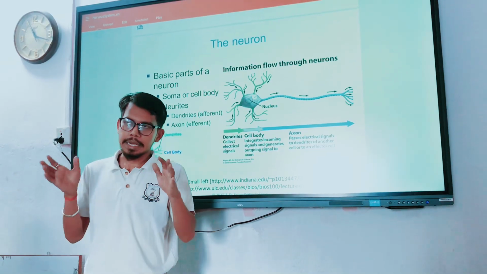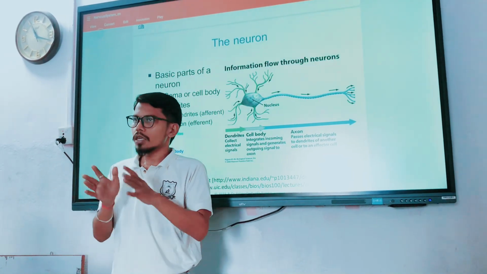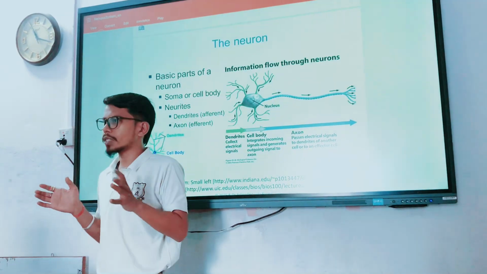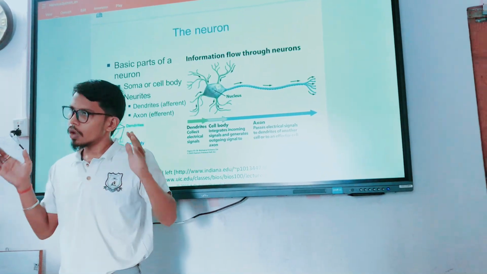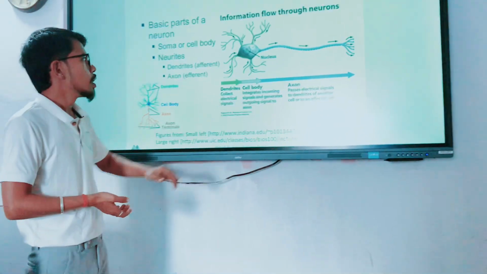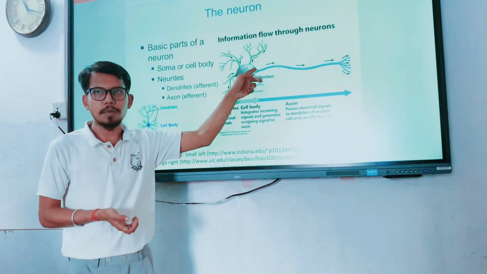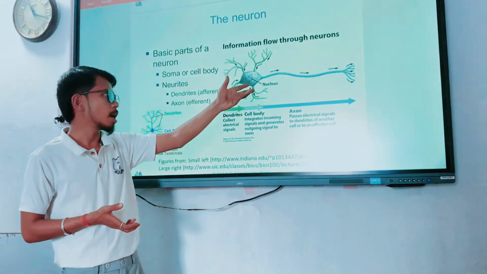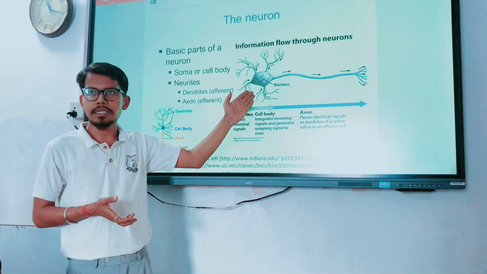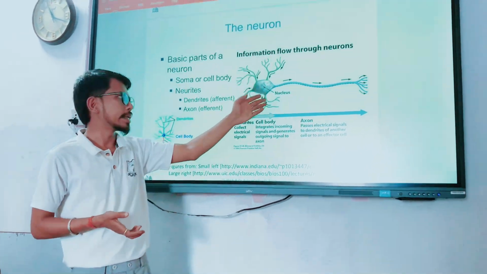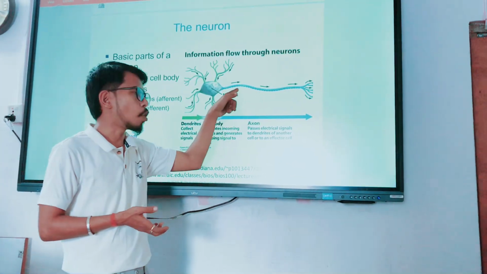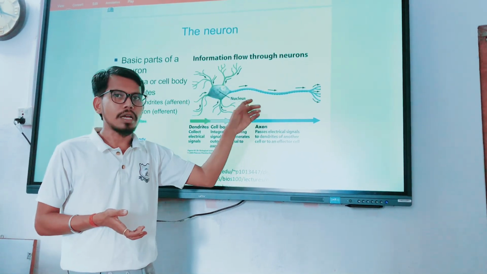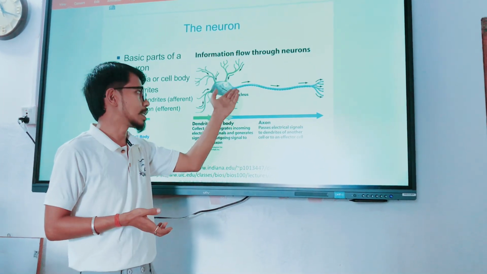In all, the total functioning of the different organs of the systems represents the functions of the whole body. So this is the cell body, the central unit of the neuron, and these are dendrites which are well branched, and this major portion is what we call the axon. The axon collects or binds the numerous dendrites.